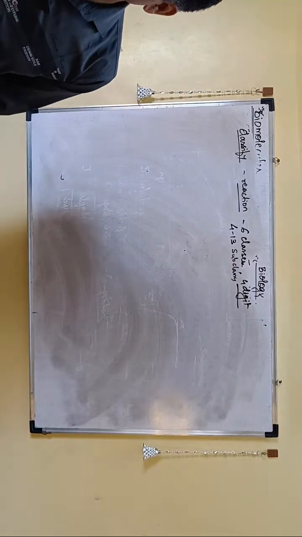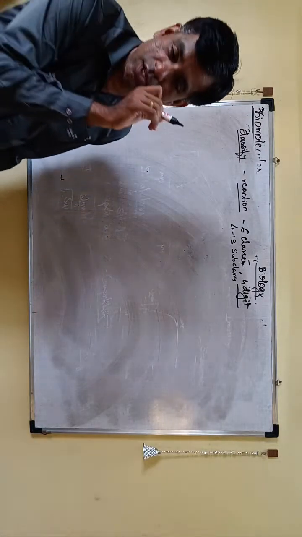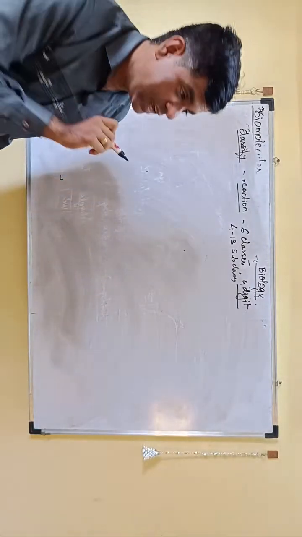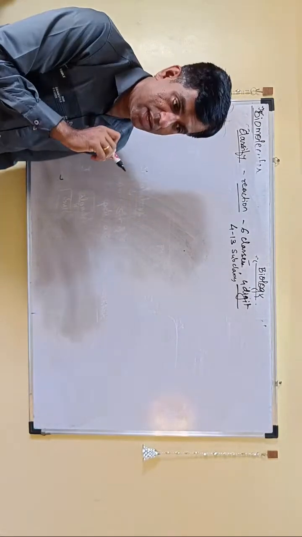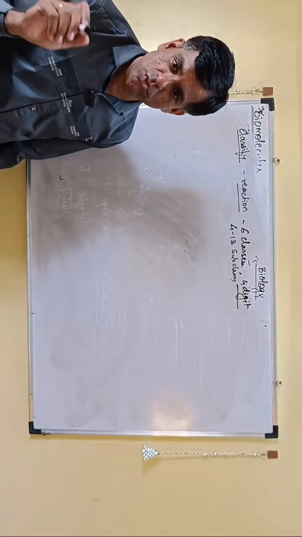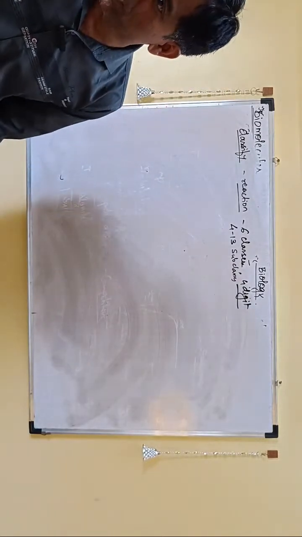This they can ask: which of the following statements are correct. So the enzymes are known by their structure. Enzymes are known by the reaction they catalyze. Enzymes have 6 classes. Enzymes have 4 to 13 subclasses, and every enzyme has 4 digit numbers. So only that first one was wrong. They are not known by their structure, but they are known by their function.